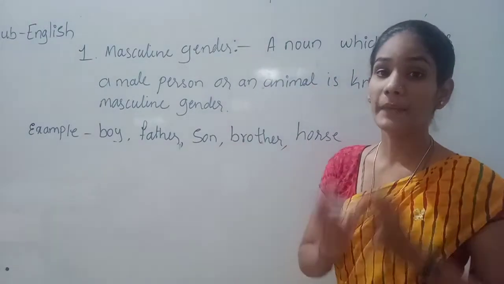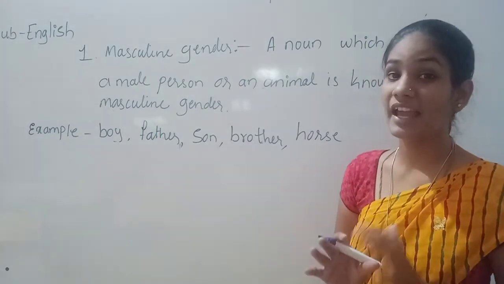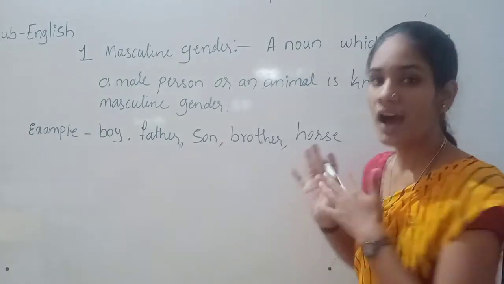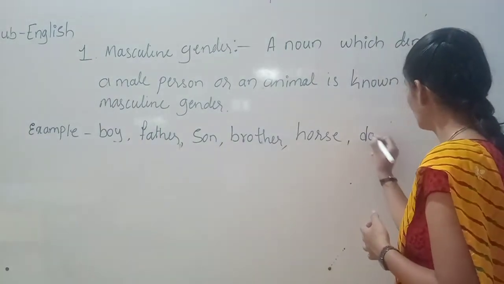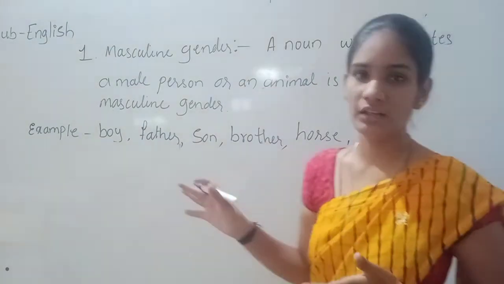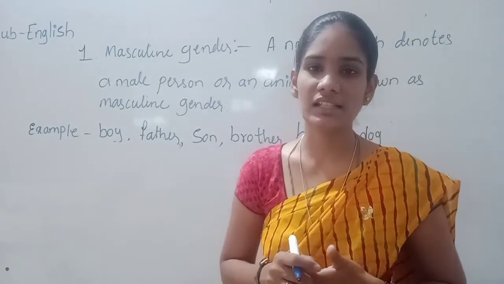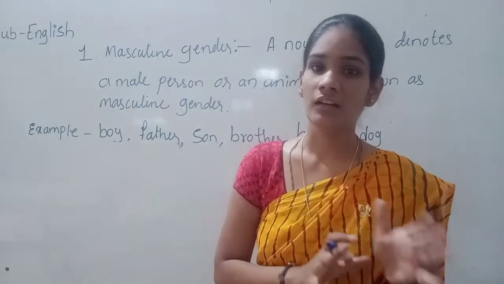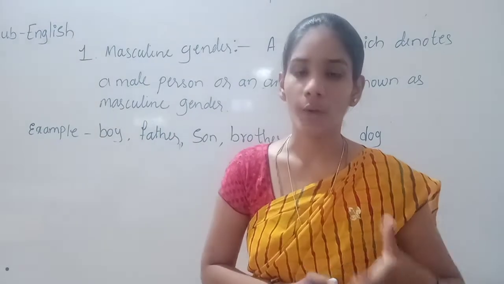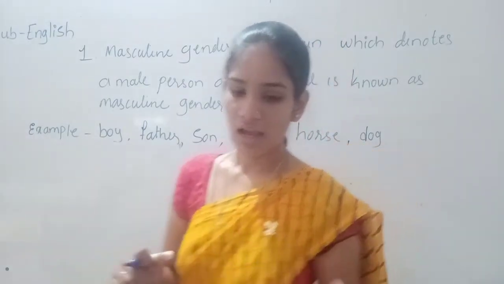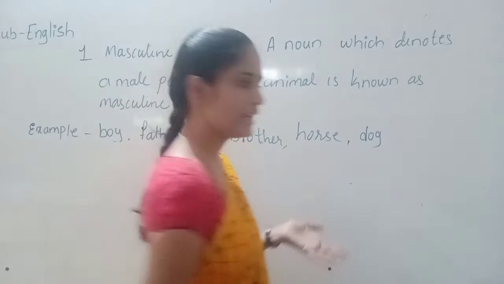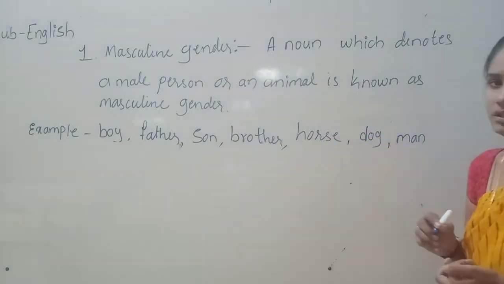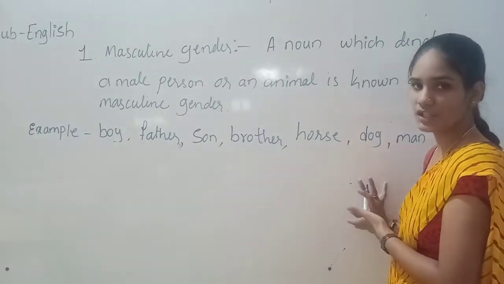Horse is a male name. So horse in the sense the animal, it is male. For a male animal we call horse. So dog. Usually we use dog for every dog. But the dog in the sense, literally, the meaning of dog is that we call a male animal the dog. Okay. And man. So man indicates male gender. So for that it is known as masculine gender.